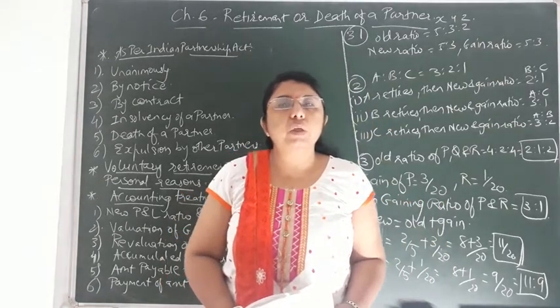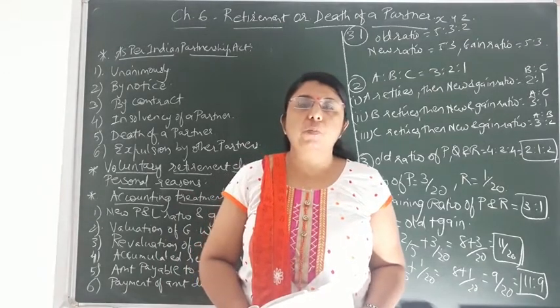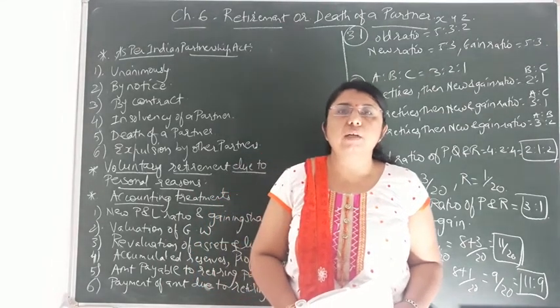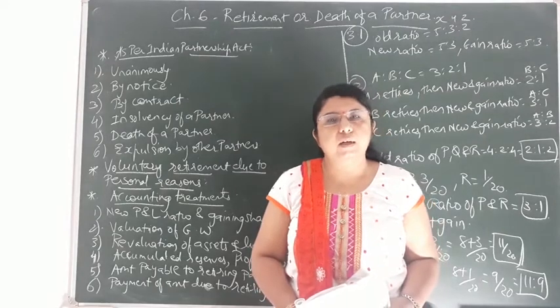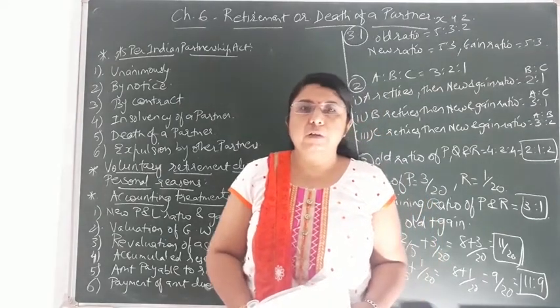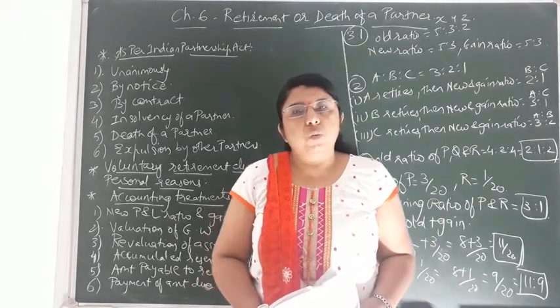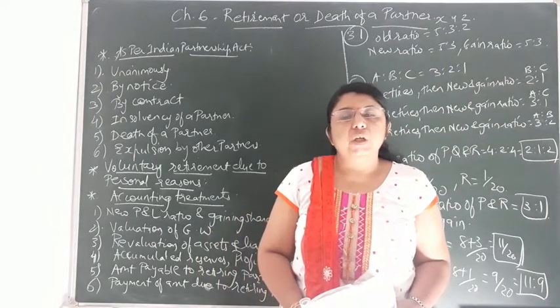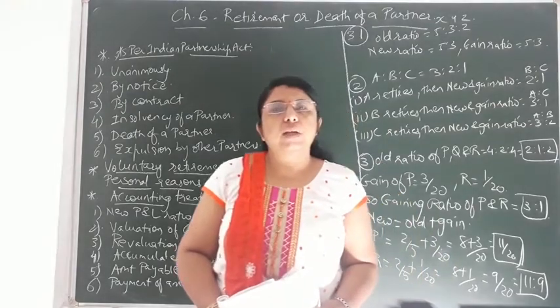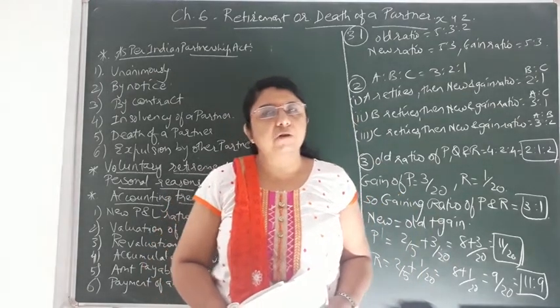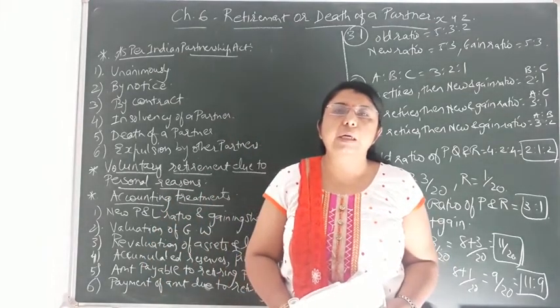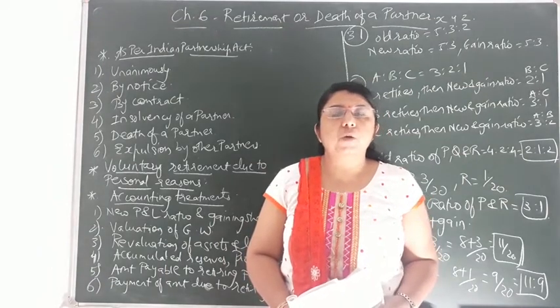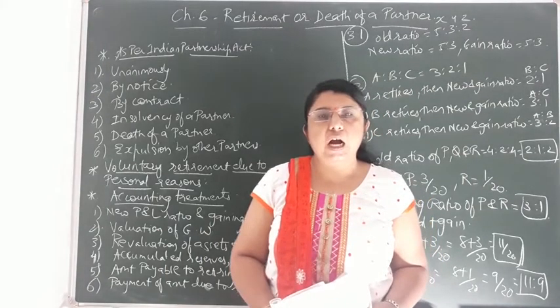Students, if you have understood chapter number 5, that is admission of a partner, then it would be easy to understand the concept and the practical sums of retirement or death of a partner, because both the chapters are interlinked or interwoven with each other. The weightage of this chapter in board examination is almost the same as that of the admission of a new partner. Here also one big question of 8 marks is asked.